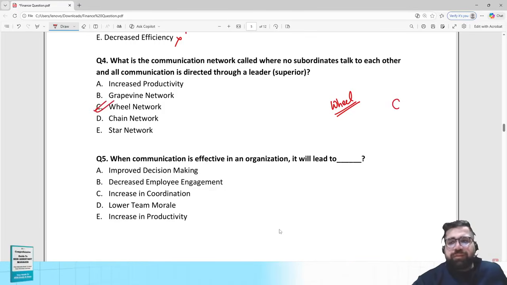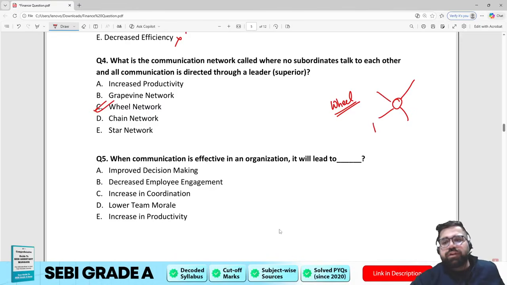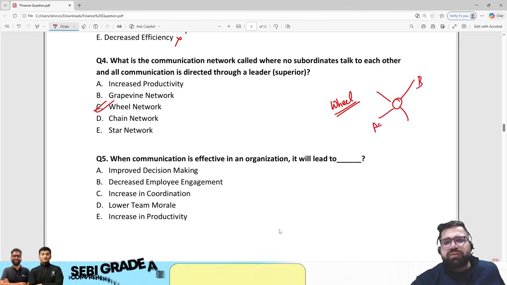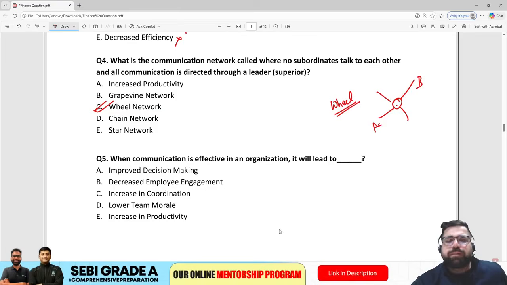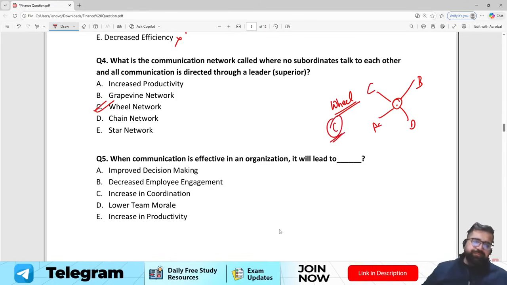Now in wheel, what happens? You have a person who is acting as a center leader and everybody is connected to him. So if A wants to talk to B, messages will first go to the leader and then the leader will pass it to B. If D wants to talk to A or if C wants to talk to B, everything will happen through the leader. Therefore, my correct answer will be option number C.